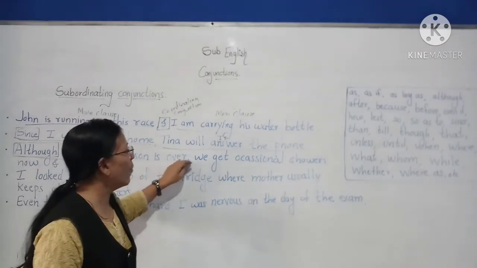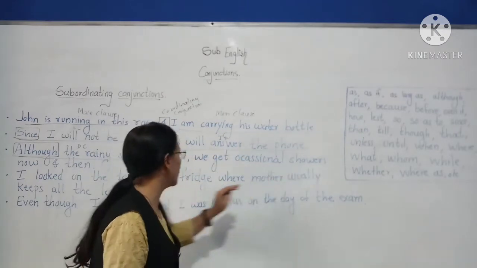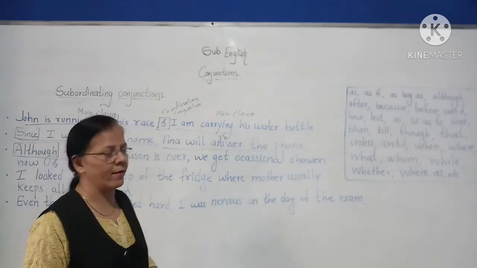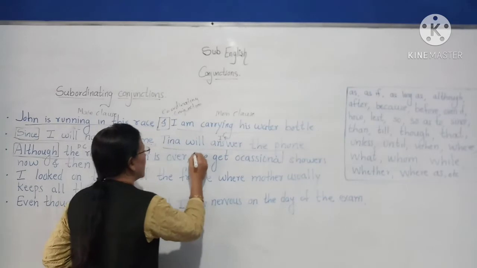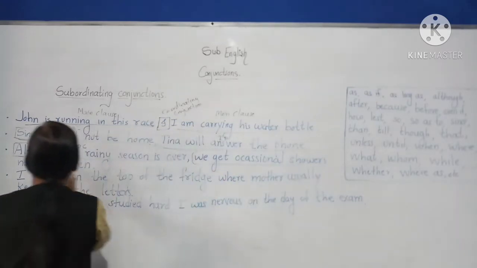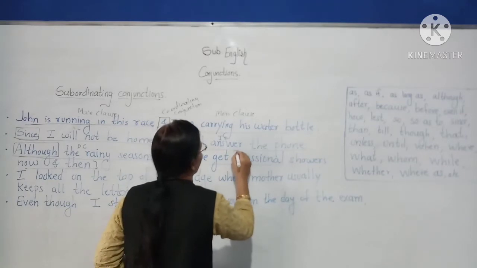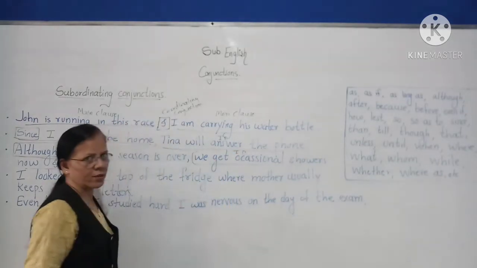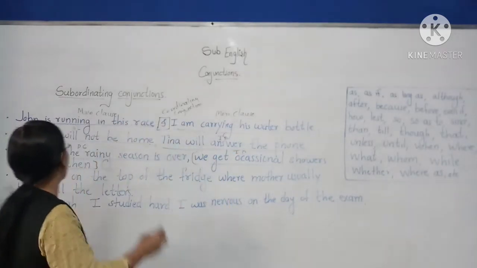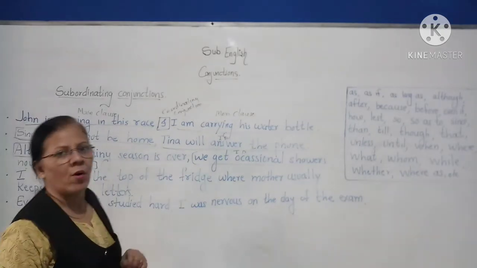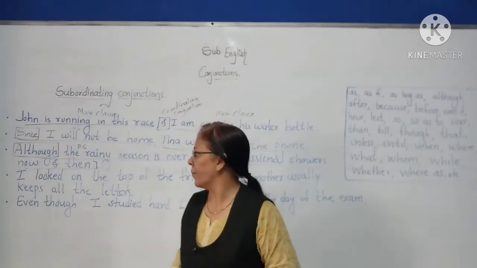It needs the support of "we get occasional showers now and then." So "we get occasional showers now and then" is your independent clause. So the word "although" is your subordinating conjunction.